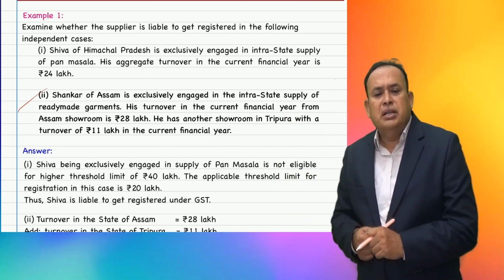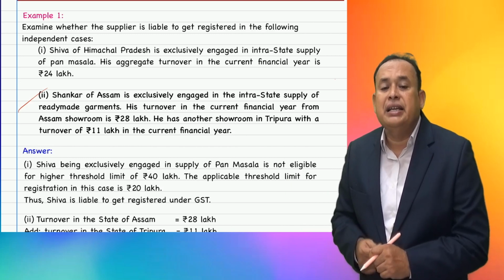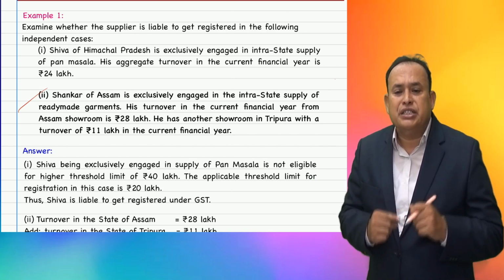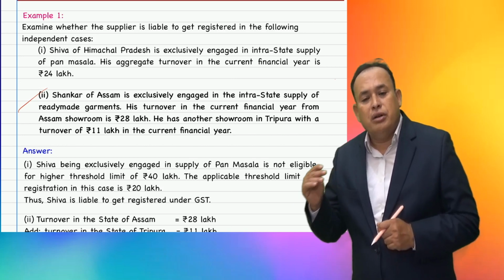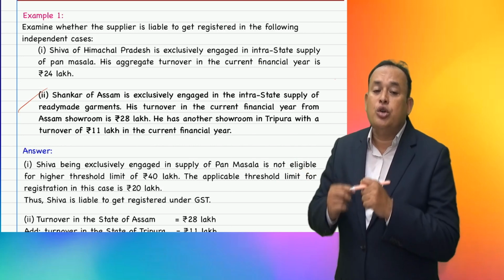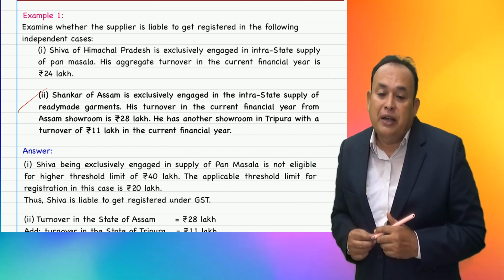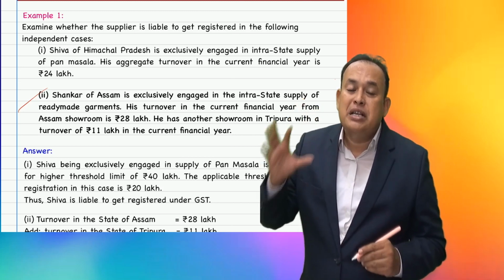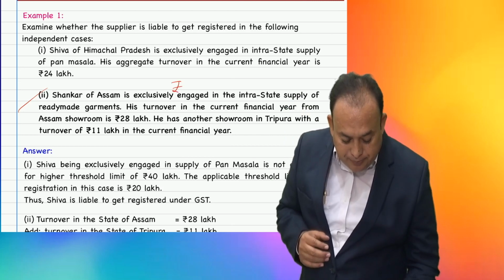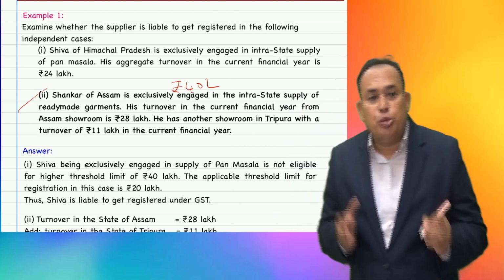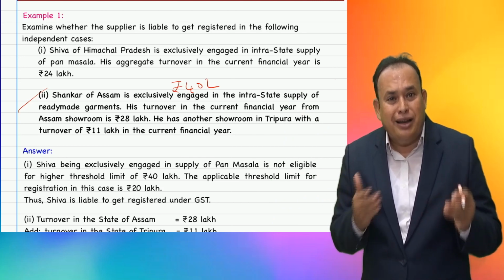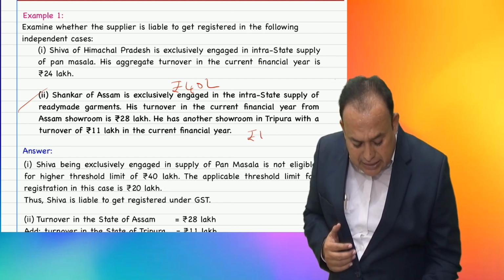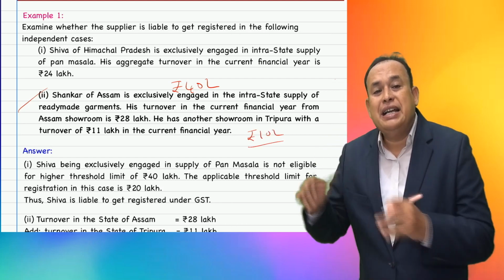Shankar of Assam is exclusively engaged in the intrastate supply of ready-made garments. His turnover in the current financial year from his Assam showroom is 28 lakhs, and he has another showroom in Tripura with a turnover of 11 lakhs in the current financial year. Now, in the state of Assam, for supply of goods alone the limit is 40 lakhs. In the states of Manipur, Mizoram, Nagaland, Tripura, where it is only supply of goods, the limit is 10 lakhs for registration. Now, his aggregate turnover, how much?